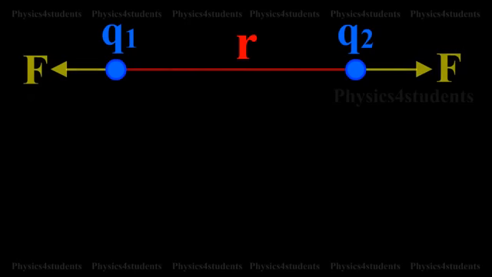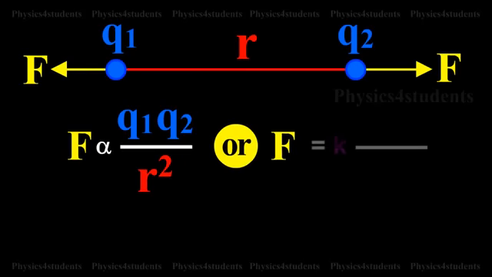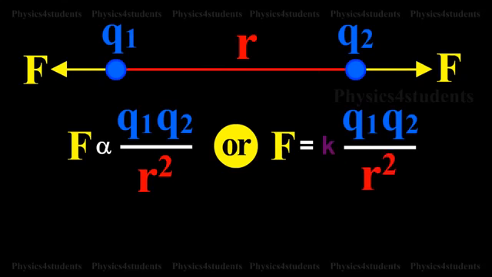Let Q1 and Q2 be two point charges placed in air or vacuum at a distance r apart. Then, according to Coulomb's law, F is directly proportional to Q1 into Q2 divided by r square, or F is equal to K into Q1 into Q2 divided by r square, where K is a constant of proportionality.